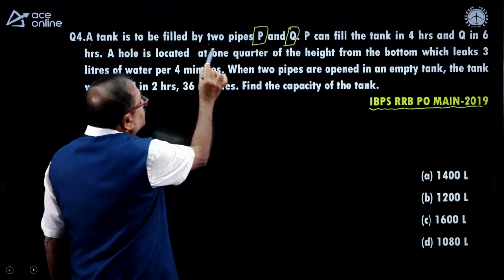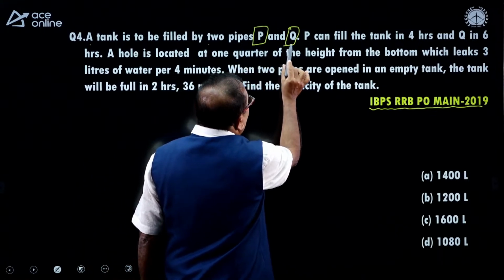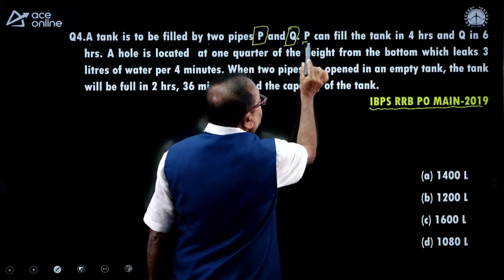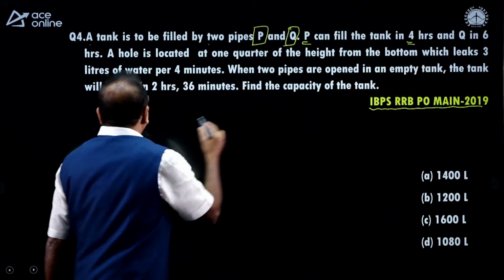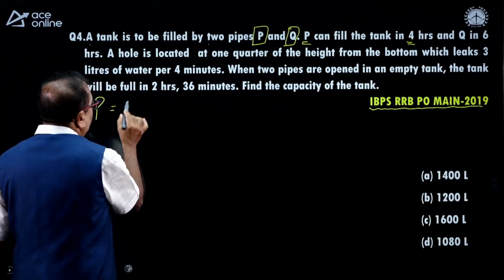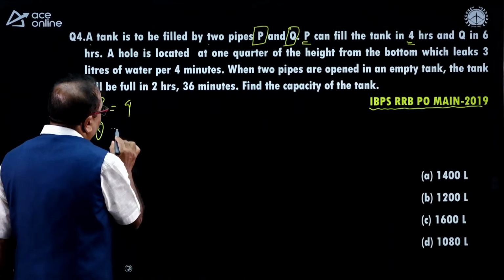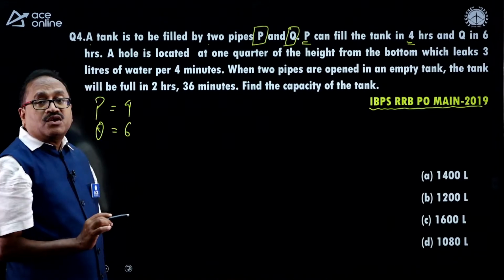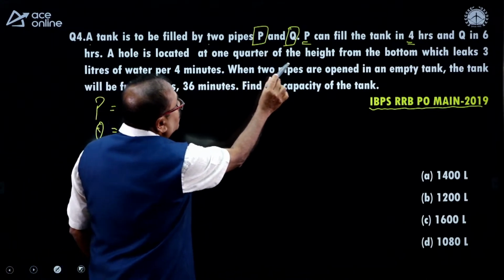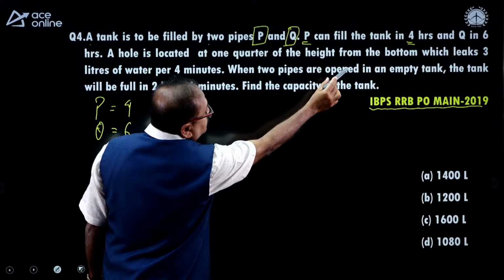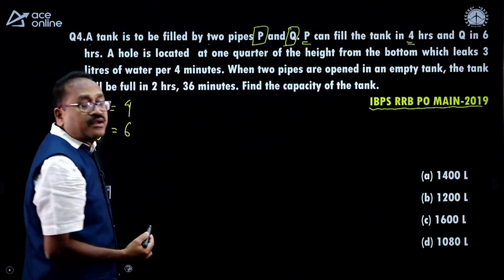A tank can be filled by 2 pipes P and Q. P can fill the tank in 4 hours, whereas Q in 6 hours. A hole is located at 1/4 of the height from the bottom of the tank.